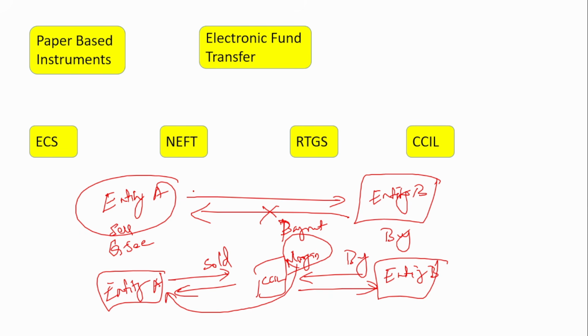So from just having one arrangement, that is one buying and selling arrangement between entity A and entity B, now it becomes two arrangements: an arrangement between entity A and CCIL, and an arrangement between CCIL and entity B. CCIL gives that guarantee and completes the transaction. So from one contract, it has become two new contracts, right? This term is called novation. Remember the term, it is very unique. This term is called novation.